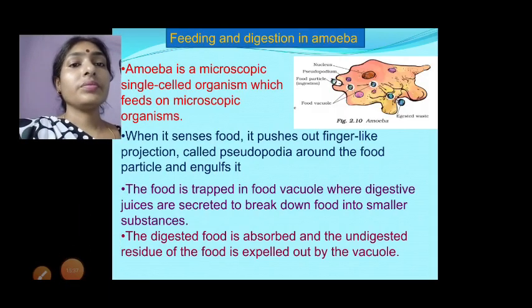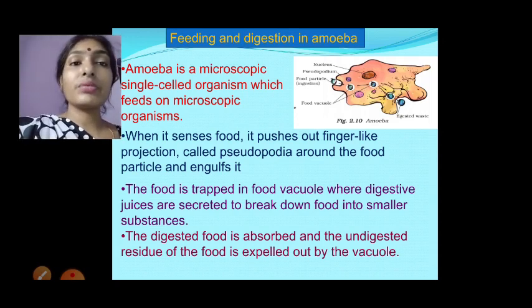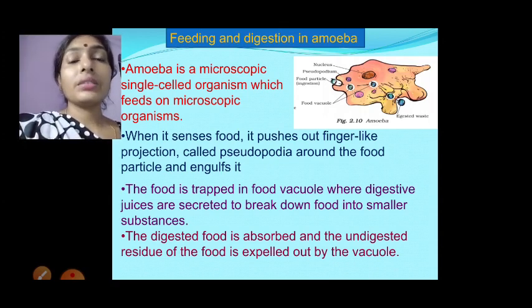So this is how the digestion process happens in amoeba. When amoeba has to move from one place to another, they use pseudopodia. Whatever we learned in this chapter, we learned the digestive process of the single cell organism amoeba, as well as the grass eating animals' digestion process and the human digestion process. So this lesson is completed.